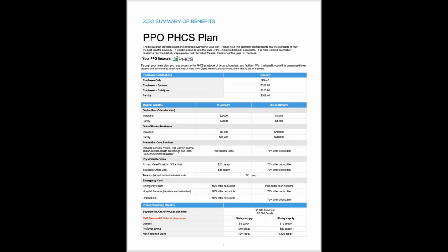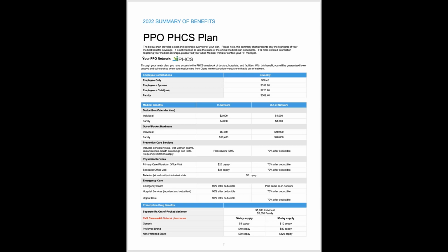The PPO PHCS plan, so this is a new plan that we're offering. This plan is designed to have benefits that are similar to what we just looked at from a deductible standpoint, but it uses a PPO network. And the PPO network is the PHCS network.